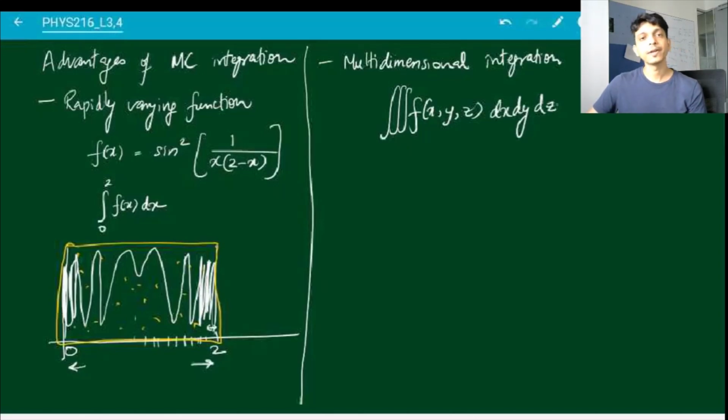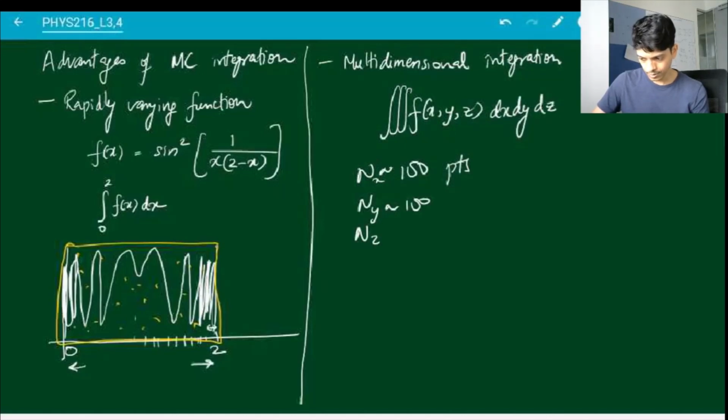Now the thing is, if you're trying to use something like Simpson or trapezoid, so normally suppose you want to take some n, let's say around 100 points to do your integration, but now because you have three variables x, y, and z, you will need 100 points along x, 100 points along y, 100 points along z. So already you have 10 to the power 6 points.